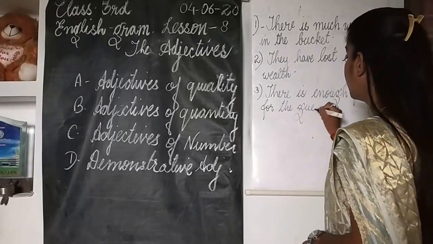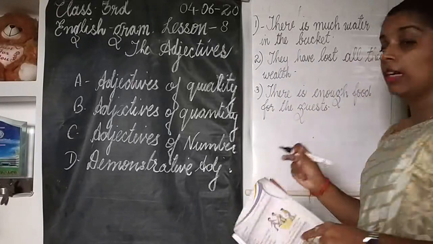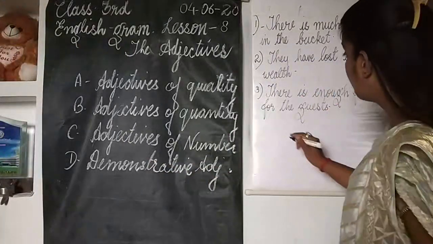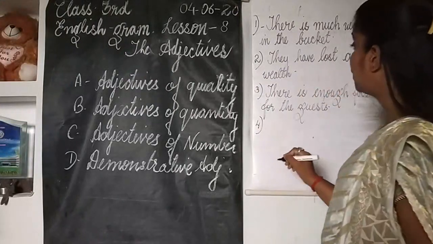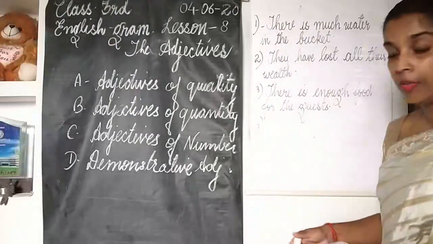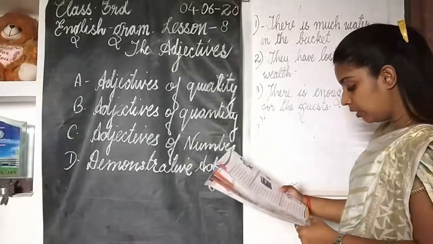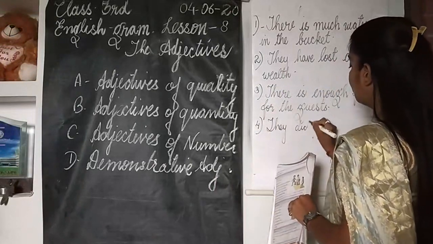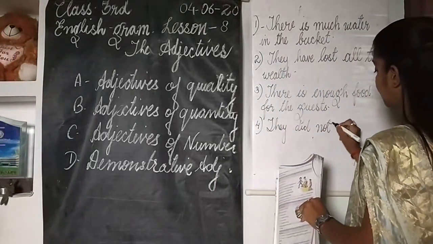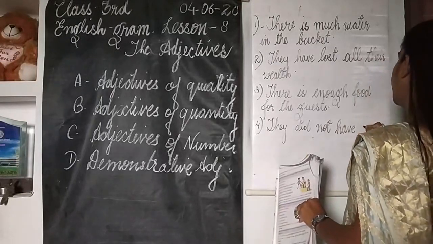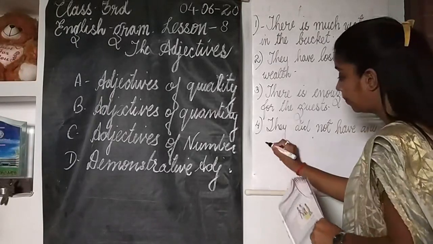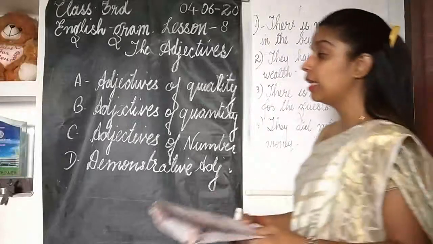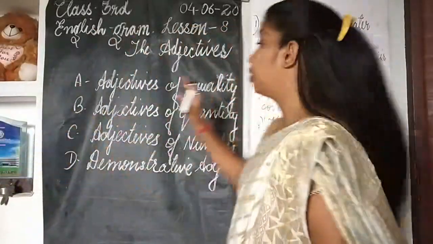Children, all these examples are given in your book. I am giving these examples from your book only. After writing down these examples, I'll make you understand which words are adjectives of quantity and why. The fourth sentence: They did not have any money. Now these are the four sentences, and I'm going to tell you what the adjectives of quantity are here.